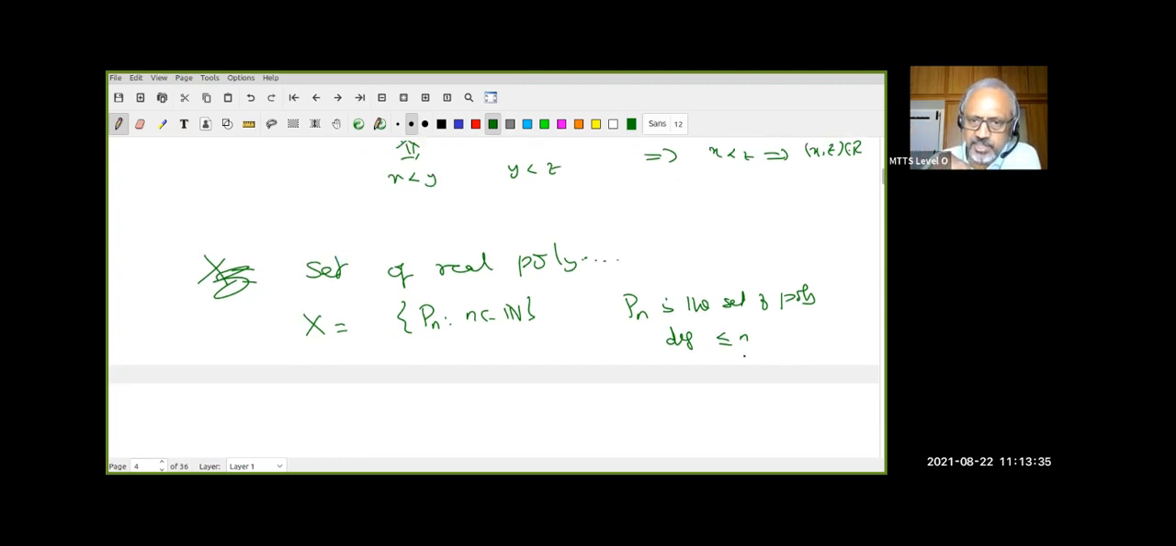Do you have an obvious relation between elements of X? Suppose I have an x1 and an x2, or x comma y here. You do have an obvious relation, x less than y? How many of you can think of it? Quick.